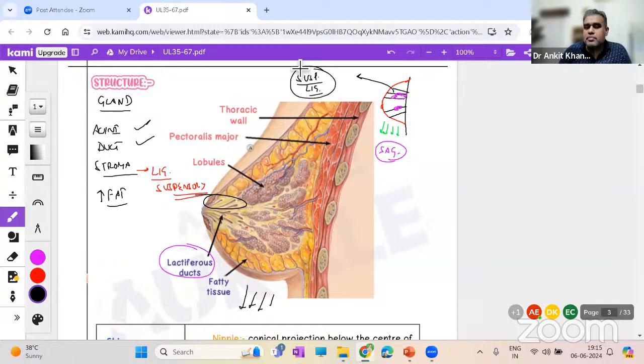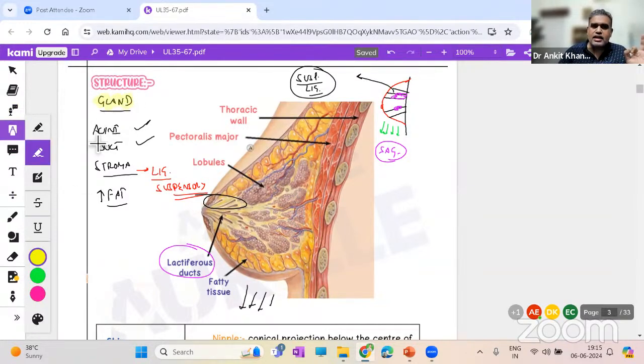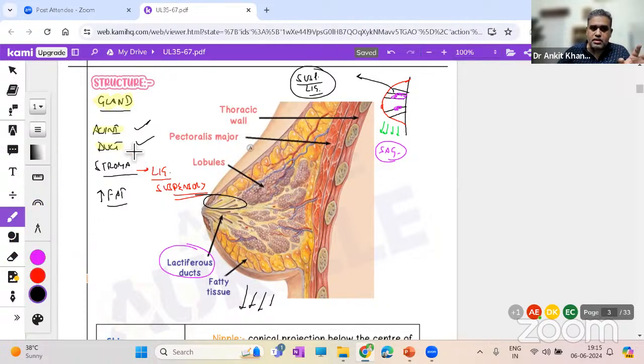You'll understand more. So, structure of the breast: remember, you have to start with the basic understanding of glands. With the glands, you know, it's the acini and ducts. And these ducts, where do they open? Remember, all the ducts over here will open into the nipples, from where the newborn, the infant, sucks the milk from the mother's nipples. So the ducts are opening onto the nipples.